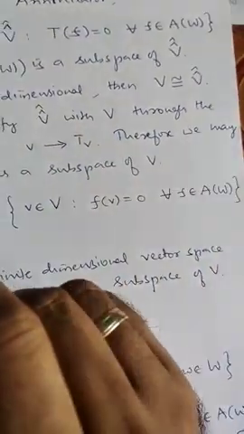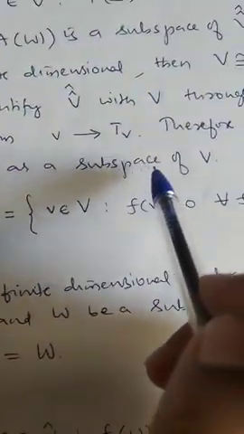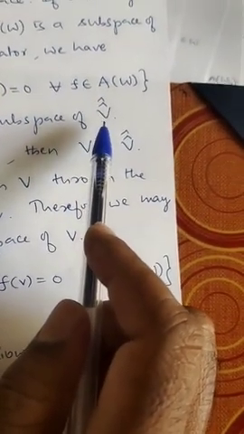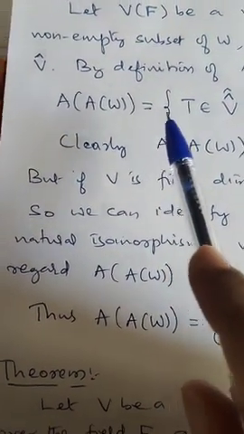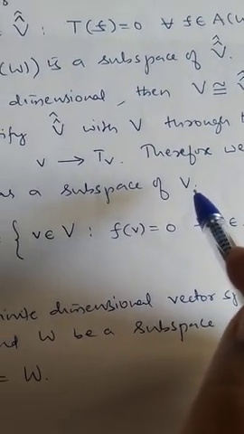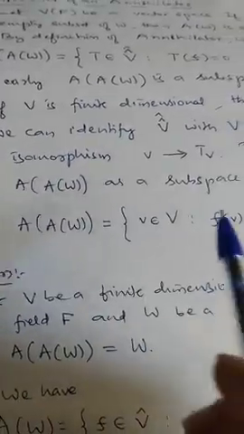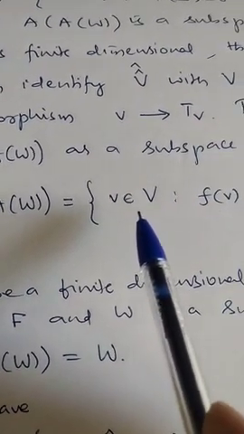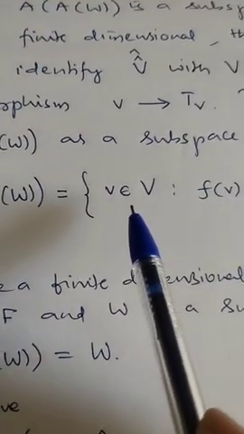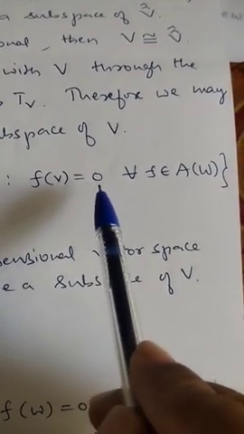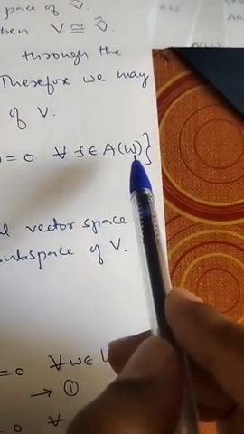Therefore, we may regard A of W as a subspace of V itself, because A of W is a subspace of V double cap, but V double cap is isomorphic to V. Therefore, we can observe that A of W is a subspace of V itself. So we re-modify the above definition: this is very important, A of W is equal to the set of all v belongs to V such that f of v is 0 for every f belongs to A of W.